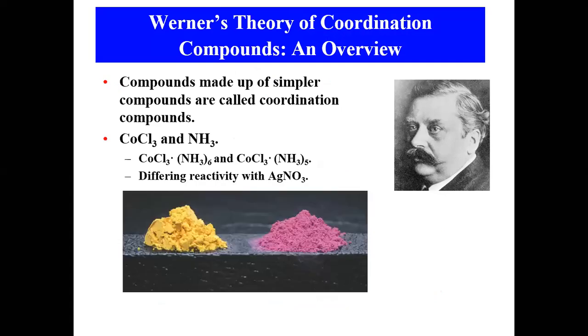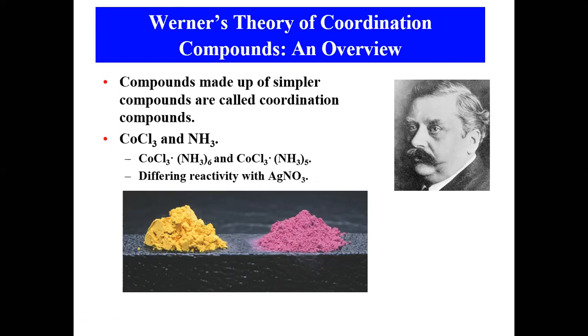Compounds made up of simpler compounds are called coordination compounds. He said, like CoCl3 is a simpler compound, ammonia is a simpler compound. When they form together, it can be CoCl3 with 6 ammonias, or it can be like this, differing in reactivity with silver nitrate.